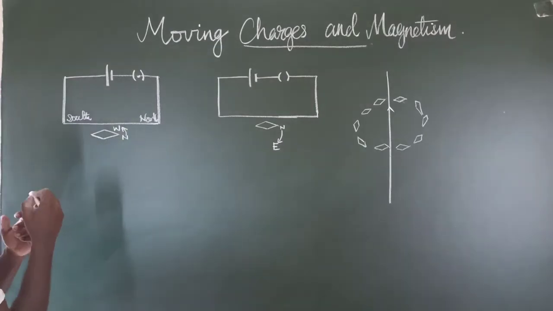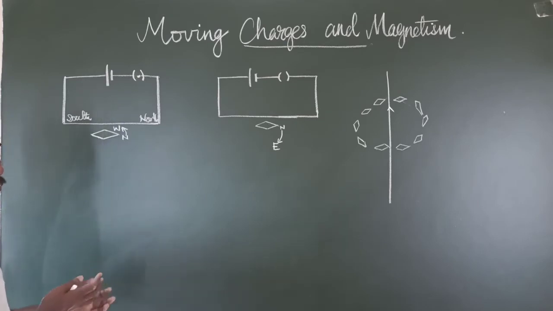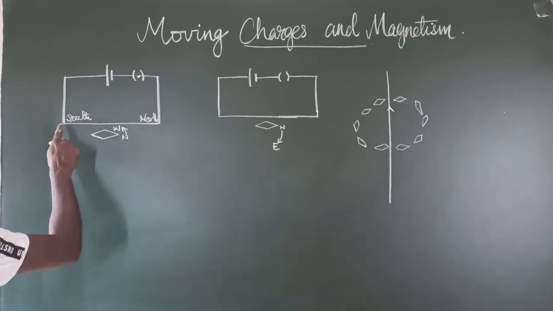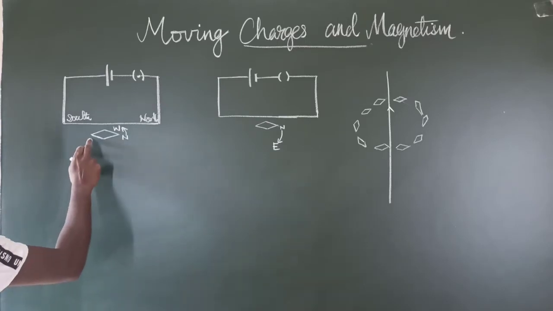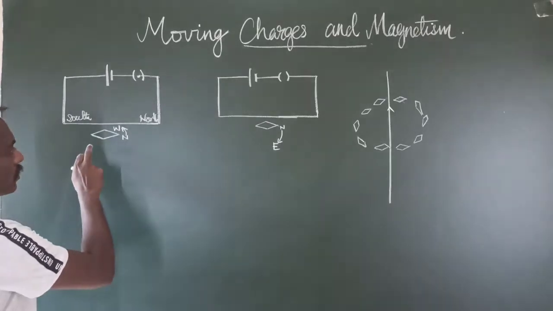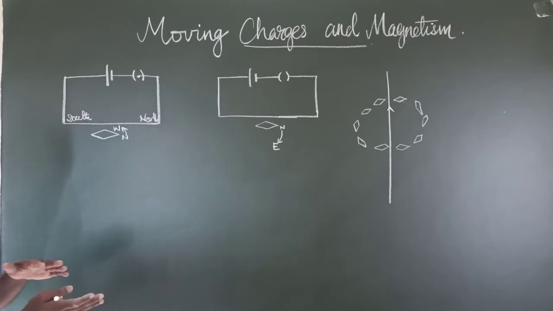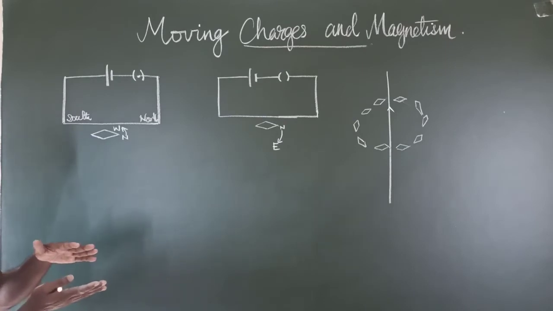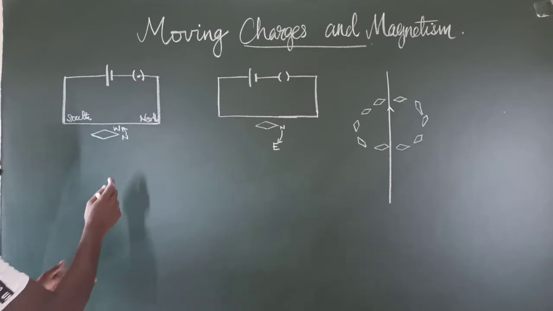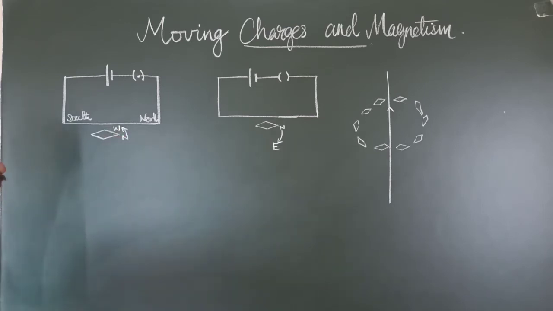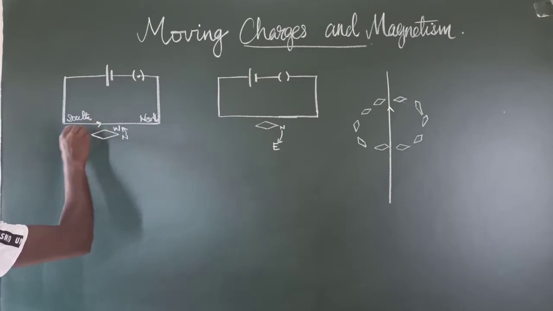So he observed a deflection in the magnetic needle. The conductor is placed in the south-north direction, and the magnetic compass is also placed in the north-south direction. He observed a deflection in the magnetic compass towards the west direction.